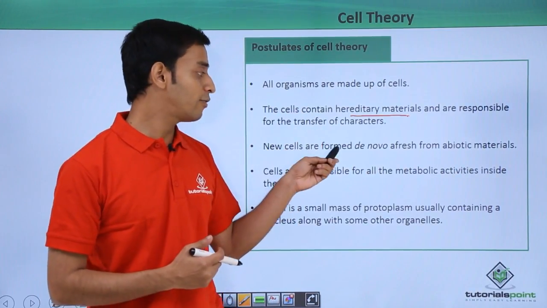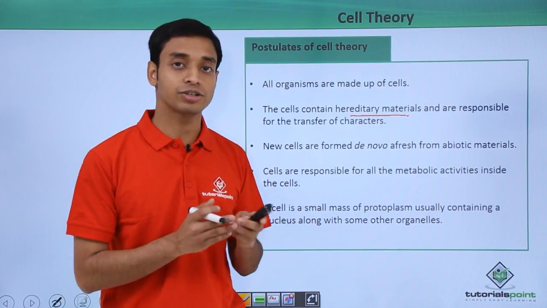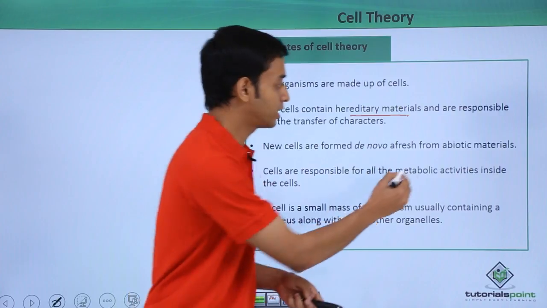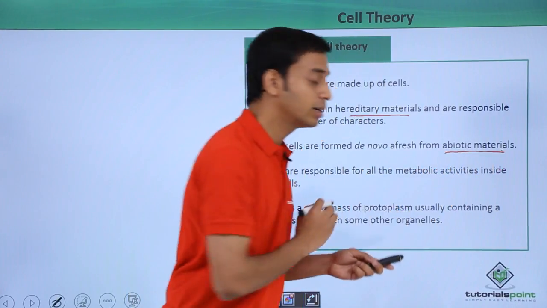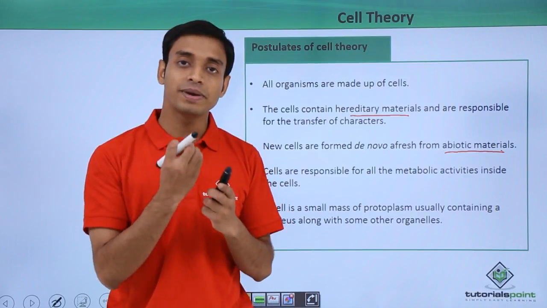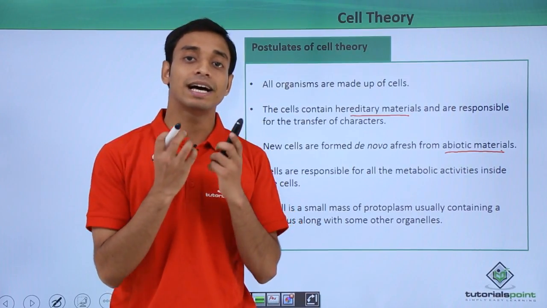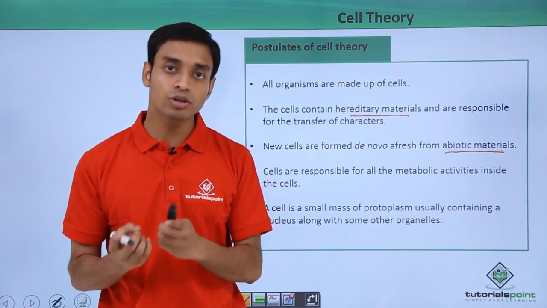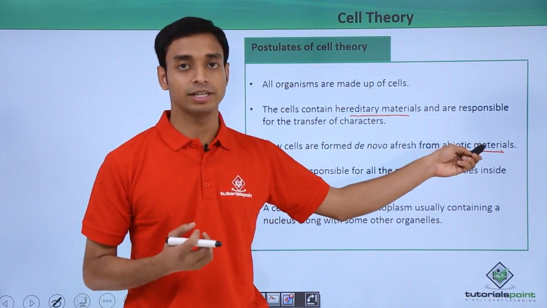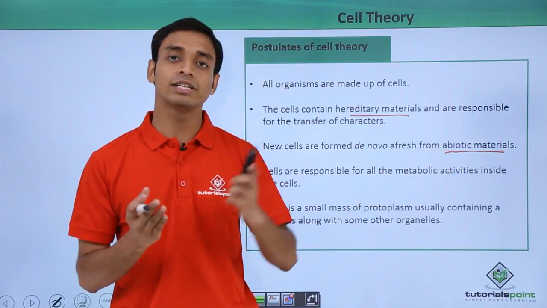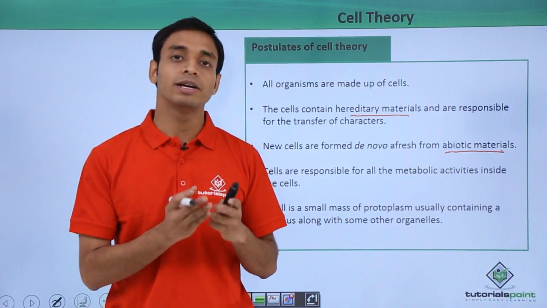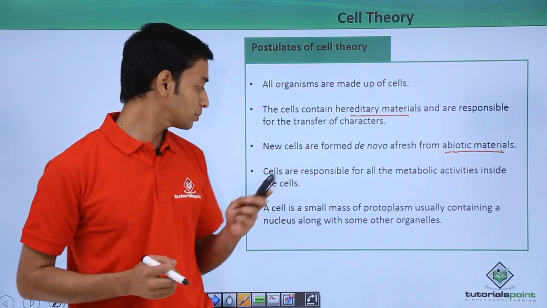New cells are formed de novo, that is afresh, from the start. So these new cells are formed from abiotic material. That was a very important postulate of the cell theory, because we know the cell is the basic unit which we can call a living entity. But before this, the cell is formed from abiotic, or non-living, materials. Then it became a living cell.